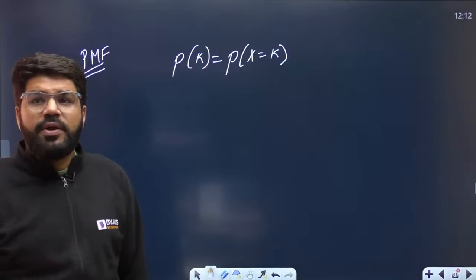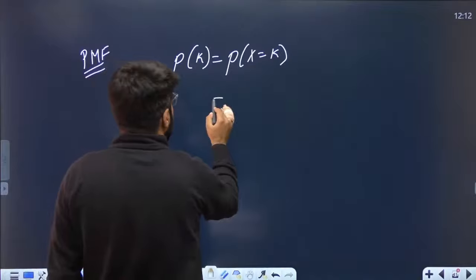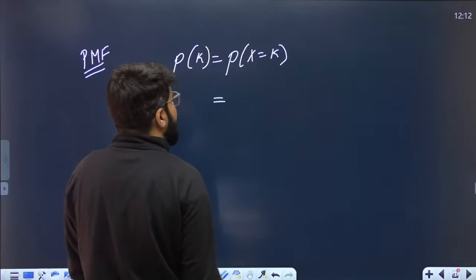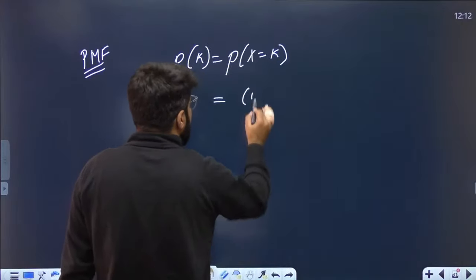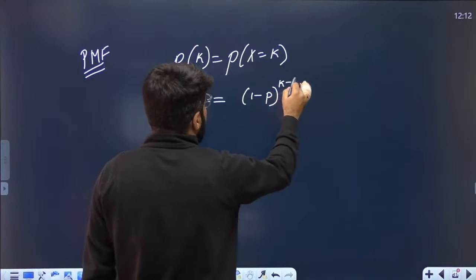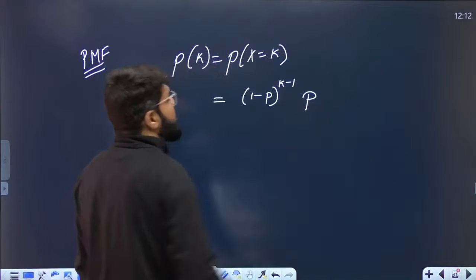It is given by the formula (1 minus p) raised to the power k minus 1, into p.